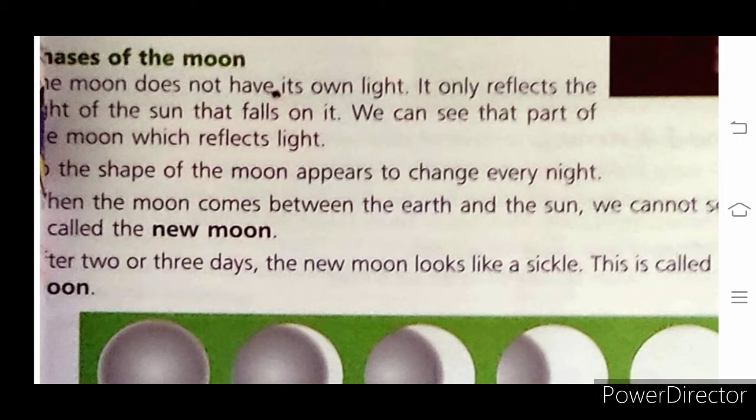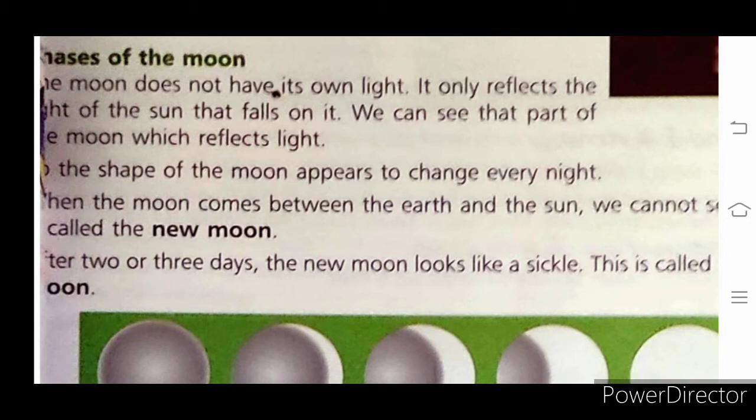When the moon comes between the earth and the sun, we cannot see it. And this is called new moon. Children, when the moon comes between the earth and the sun, we cannot see it. And this is called new moon.